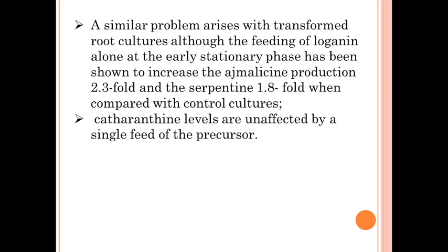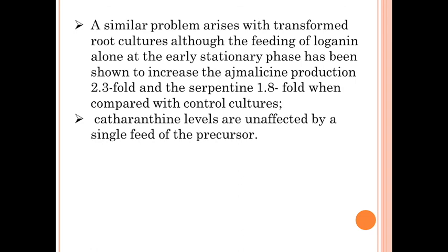So cell culture will only produce catharanthine and it will not produce the other precursor vindoline, so it will not produce a bis indole alkaloid, that is vincristine or vinblastine. Second, root culture shows an increase in level of ajmalicine and serpentine, but there is no increase in level of catharanthine. So these two cultures are not helpful for formation of vincristine and vinblastine in large quantity, but the shoot culture of Catharanthus roseus shows presence of vincristine, vinblastine and vindoline.